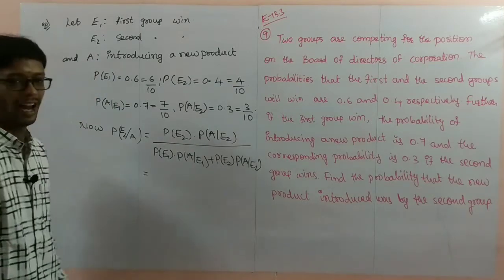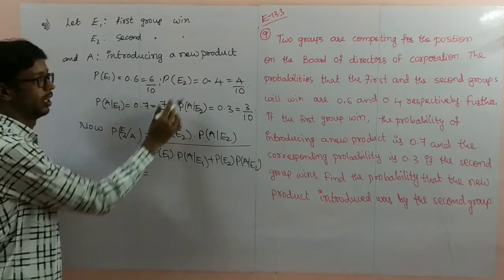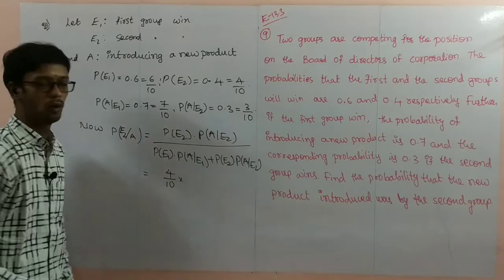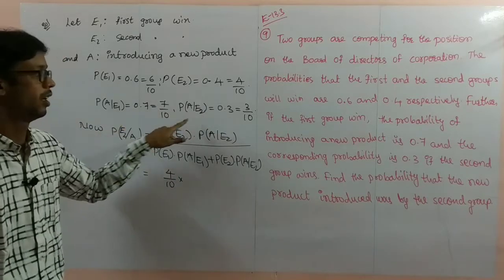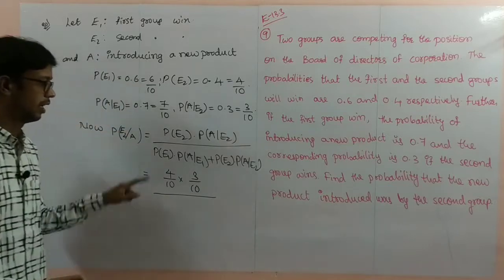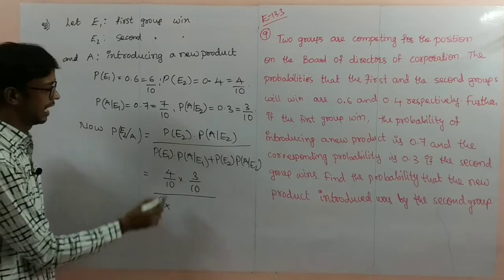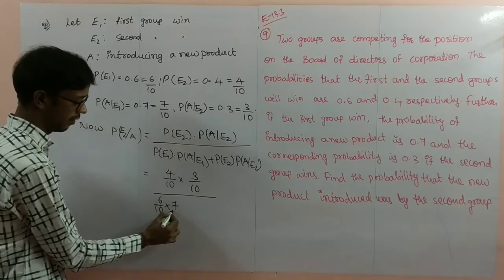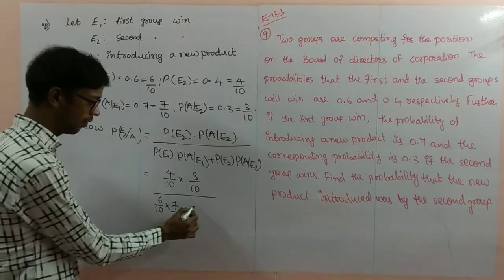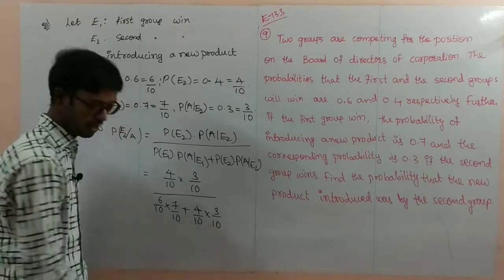So now you write down the values here. Probability of E2 is 4 by 10 into probability of A given E2, 3 by 10, divided by P of E1, 6 by 10 into A given E1, 7 by 10, plus P of E2, 4 by 10 into 3 by 10.